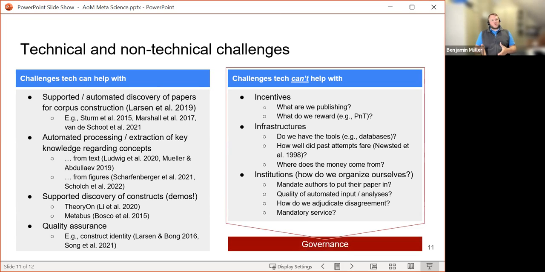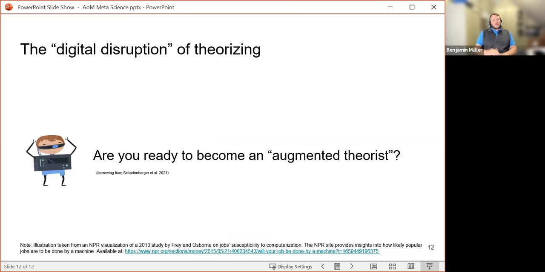But all of these point towards the central importance of governance in our discussions as we're moving towards advances in knowledge integration and synthesis work. Why? Because one of the key issues that we want to leave you with in this part of the presentation is this idea of the digital disruption of theorizing that's coming our way. If only half of the tools we've talked about in this little part of the session today really comes to make a mark on our discipline, are you really ready to become an augmented theorist? Are you the person who's capable of enrolling these tools into an effective and efficient practice of renewed theorizing moving onwards?